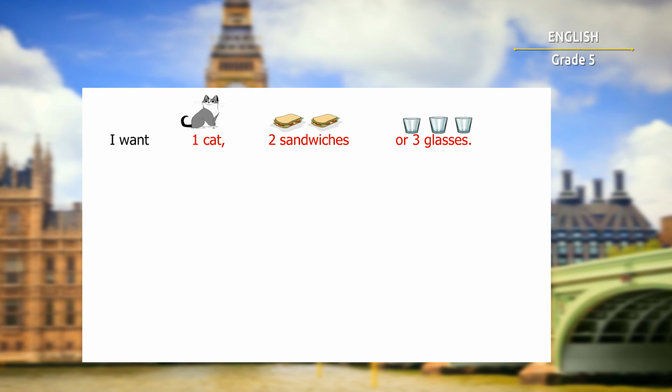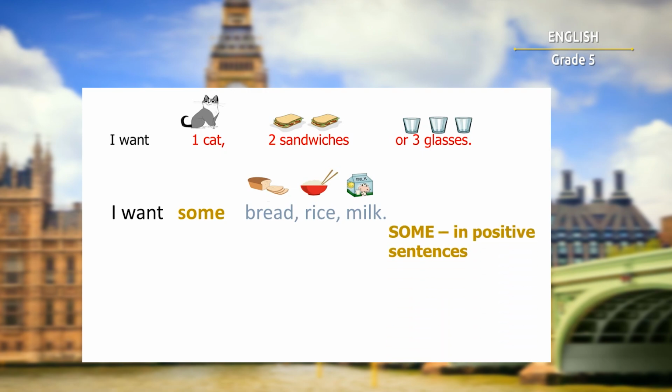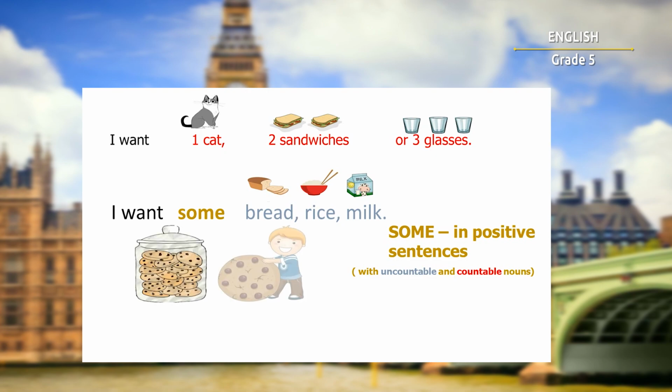And if we want to say something like, I want bread, rice or milk, instead of numbers we can say some. Some is used in positive sentences. As you can see, here we use it with uncountable nouns. However, we can also use it with countable nouns when we don't know the exact number of something. For example, if you see a jar of cookies, you can say there are some cookies in the jar.